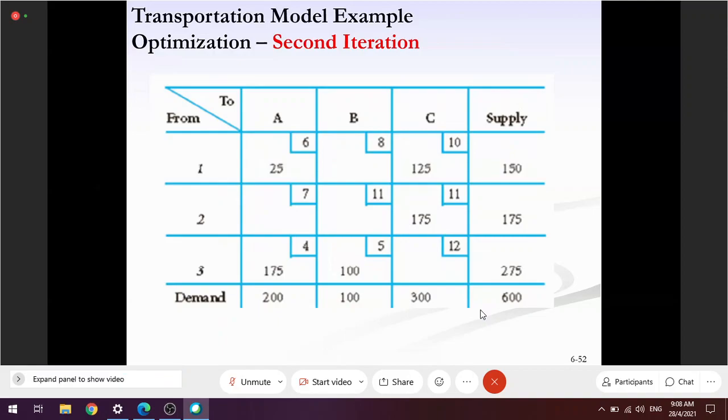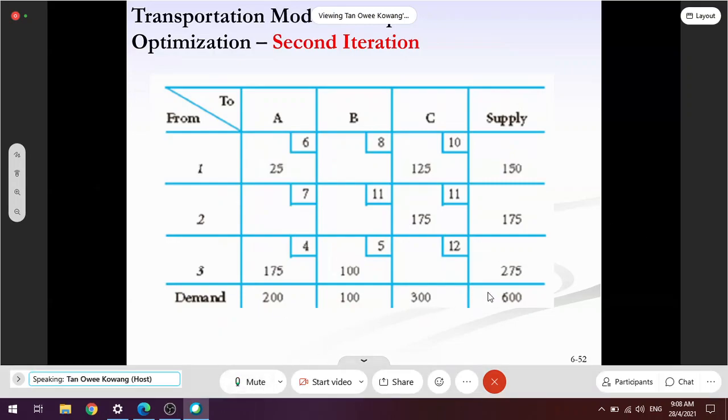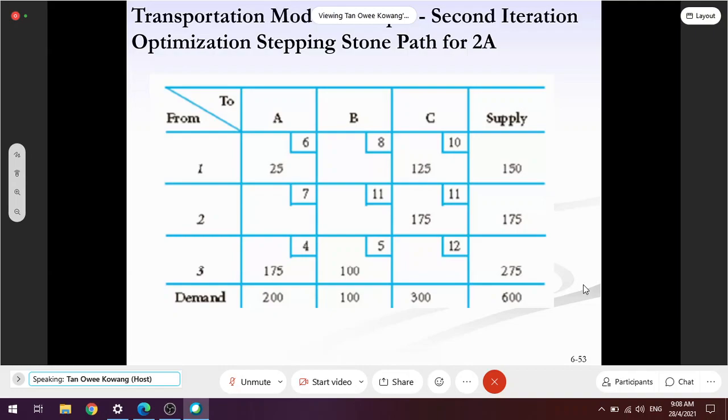We call it the second iteration of the optimized transportation plan. Faham sampai sini? Yeah, okay. Now, the thing that lecture is test again. I want to test 3. I must test this 4 again. 1, 2, 3, 4 to see whether it's optimum. So 2A, I'm going to test 2A.